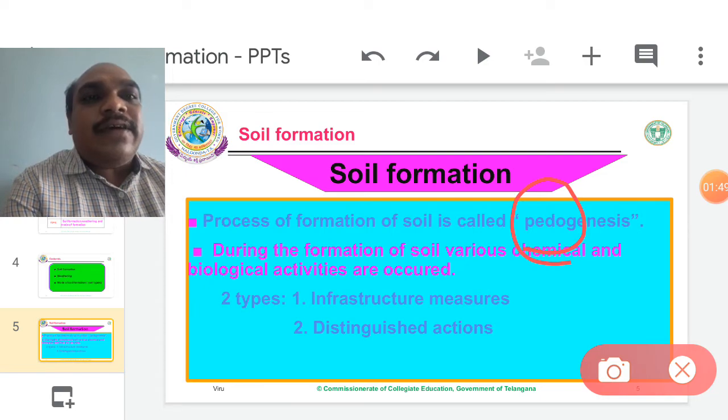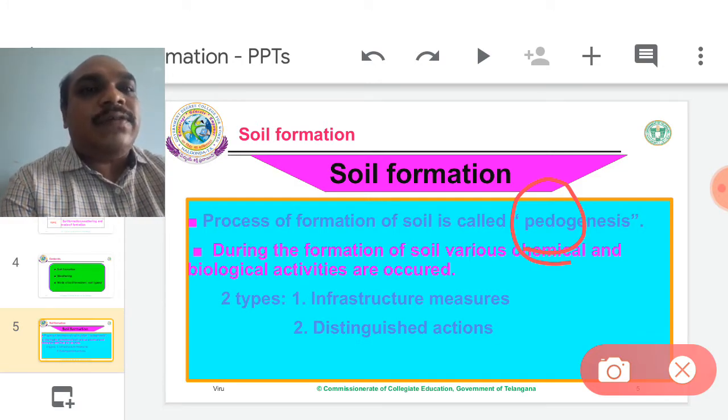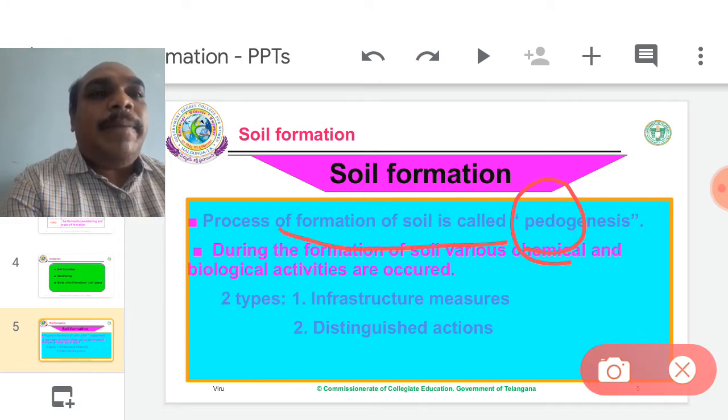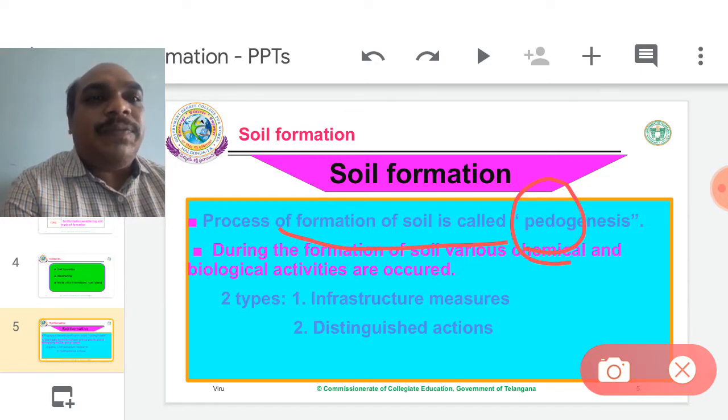When small soil particles are formed from the rocks by natural methods, artificial methods or microbial activity, that is called pedogenesis. Ped means small particles, genesis means origin. So the process of the formation of these particles is called pedogenesis.